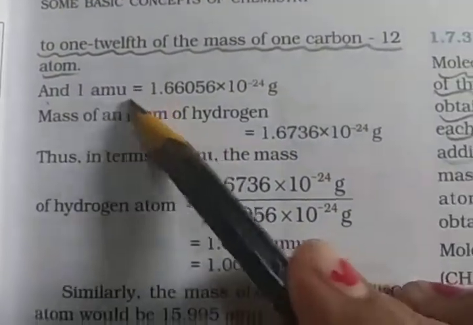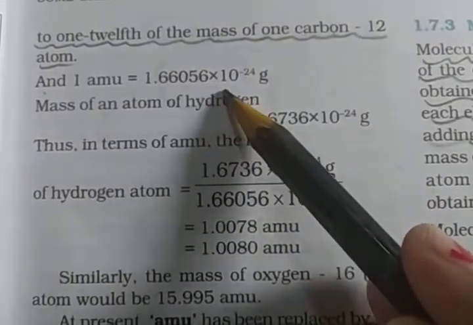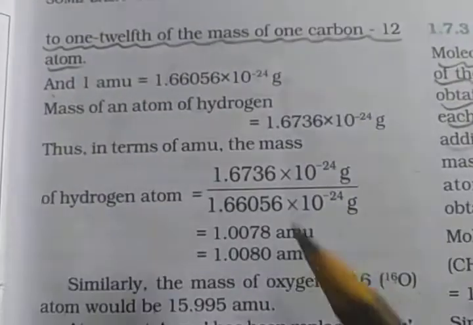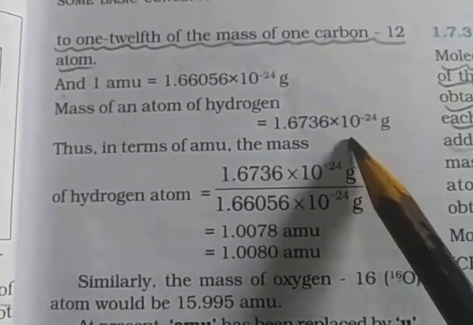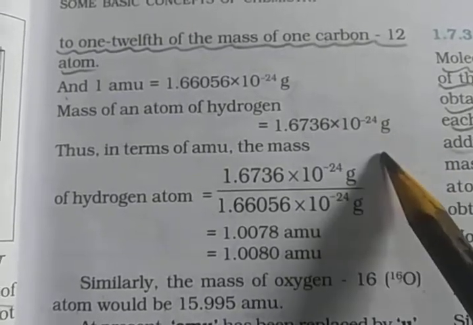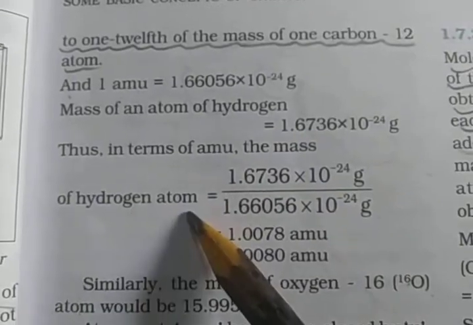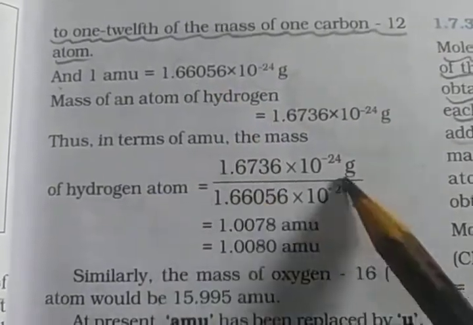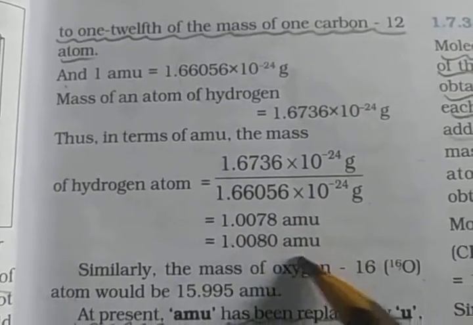So 1 AMU is equal to 1.66056 × 10^-24 gram. For hydrogen, the mass of an atom is 1.6736 × 10^-24 gram. In terms of AMU, we divide this by 1 AMU, so the mass of a hydrogen atom is 1.0078 AMU.